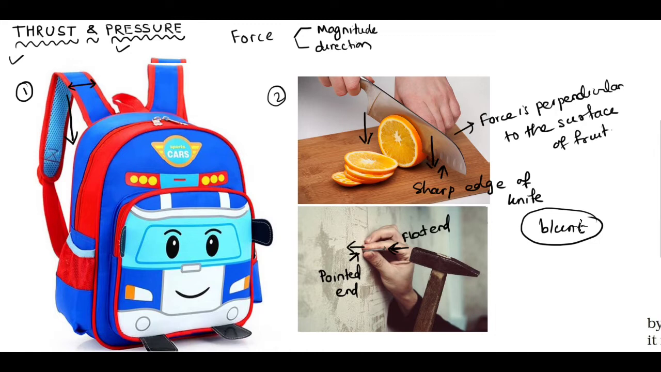What is the reason behind it? So students, remember, thrust is a force which is acting perpendicular to the surface of a body. But the effect of that thrust on a body, whether it will be more or less, will depend on the area on which the thrust is acting.